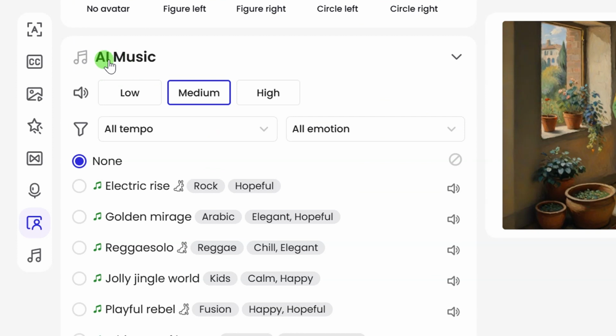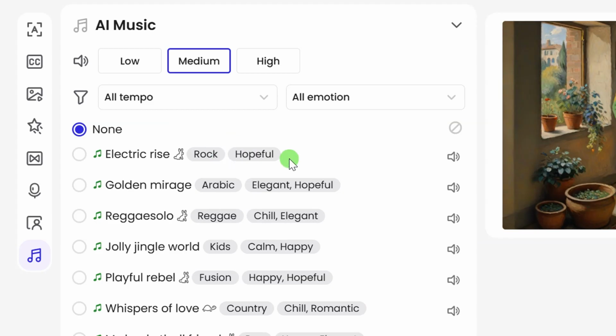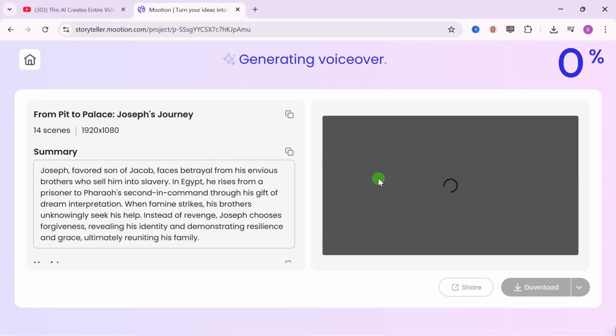Then you go ahead to select the AI music. These are different AI music that you can use for your video. So any of these ones that you are okay with, you can select the AI music under your video. And then finally, if you are okay with your result, you can then go ahead, click here on this composite button to composite your video. After some minutes, your video is going to be ready, and then you can download your video.